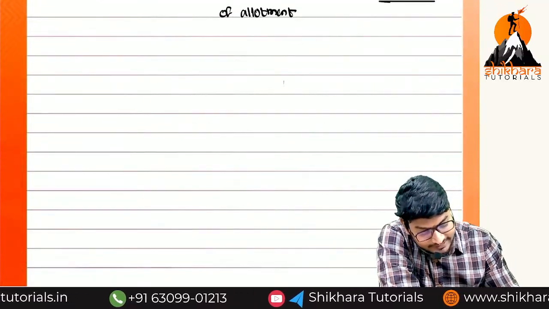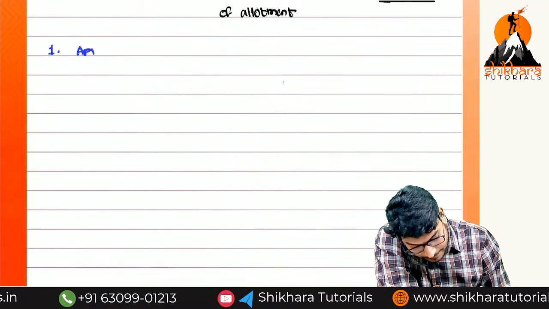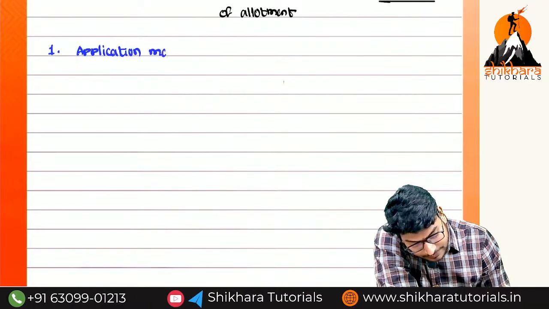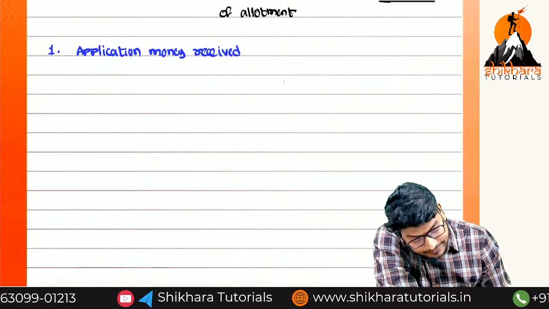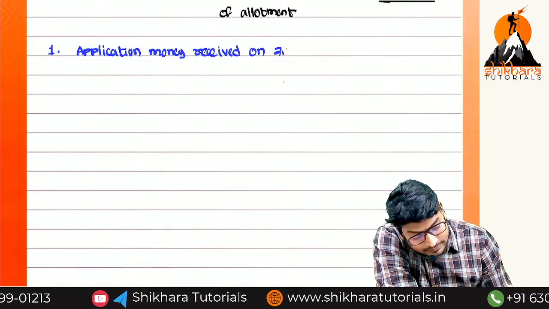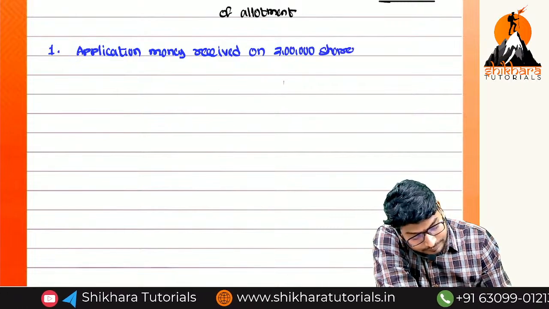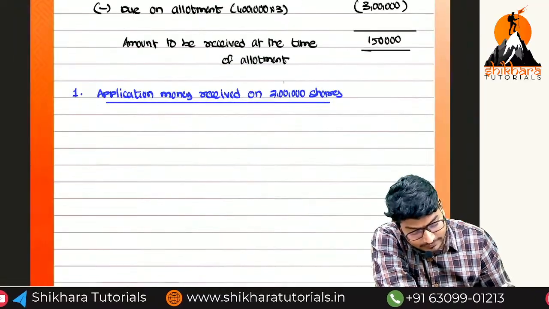What is the first entry we have to pass? Application money received on how many applications? 2 lakhs. But outrightly, how many applications were rejected? 50,000.